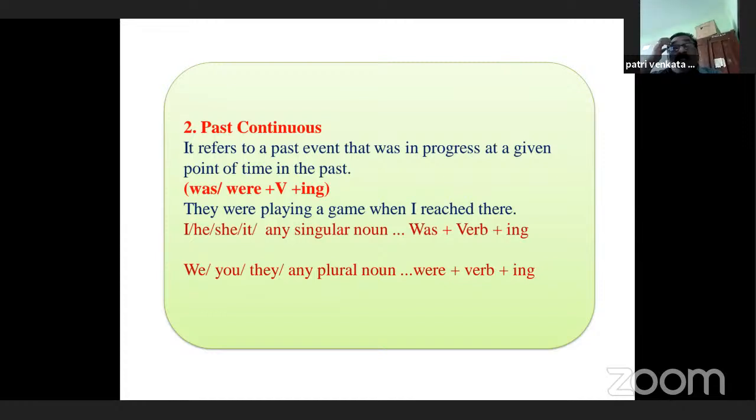Okay. The structure is, after the subject, generally we use was or were. If the subject is singular, we use was. If the subject is plural, we use were. Plus verb plus ing, that is adding the ing form to the given verb. That is using the present participle form of the verb. That is past continuous. When you come to the next one, that is past perfect tense.